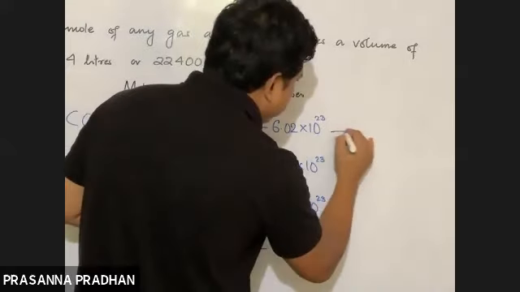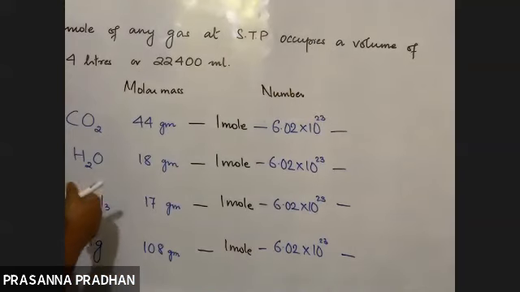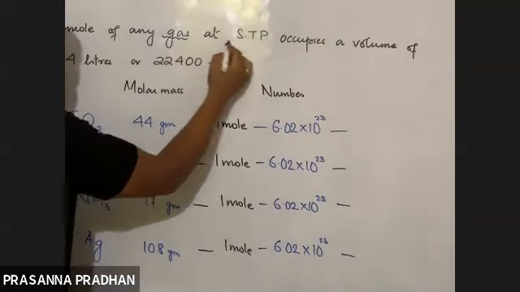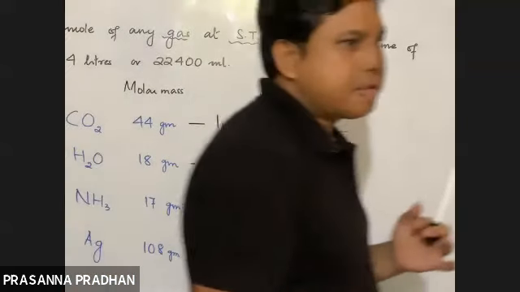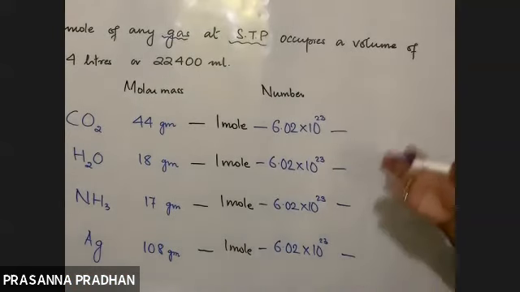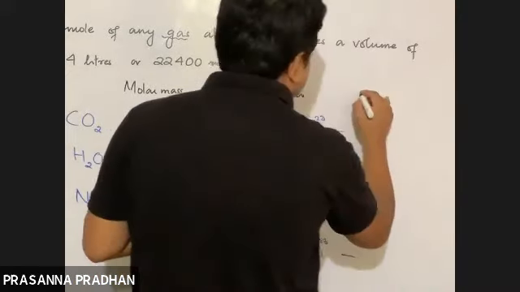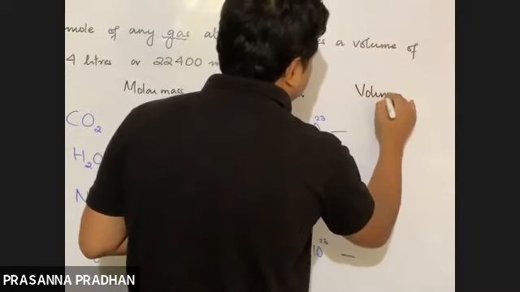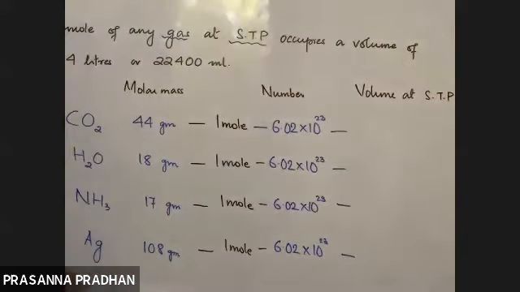So what is the concept of mole in terms of volume? Remember, this concept is applicable only for gas, and that too at STP. Only at 273 Kelvin or 0 degrees Celsius, and only at 1 atm, 1 mole of any gas occupies a volume of 22.4 liters. So I'm going to write down volume at STP.